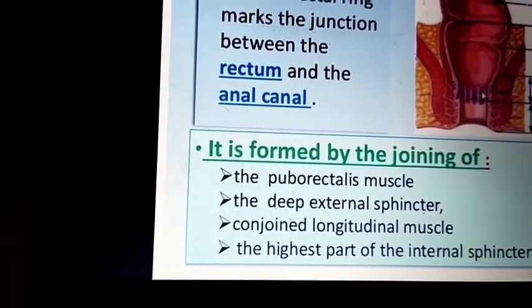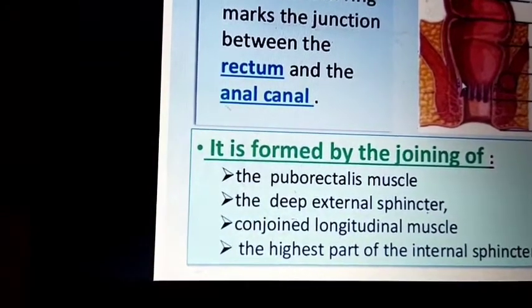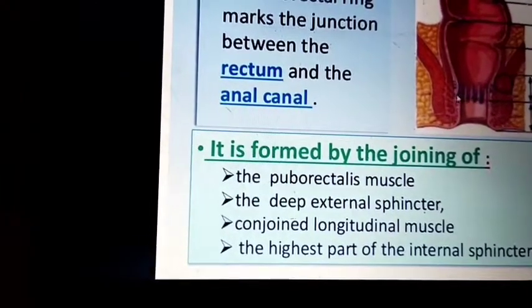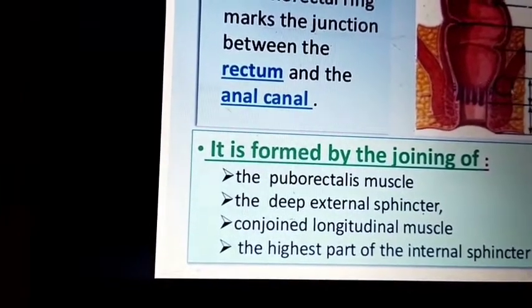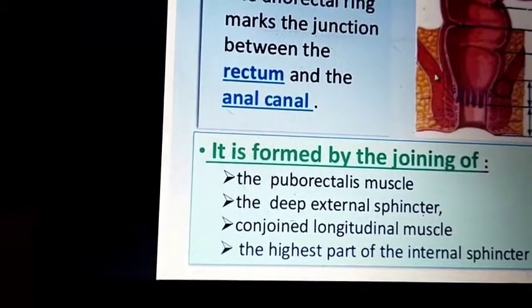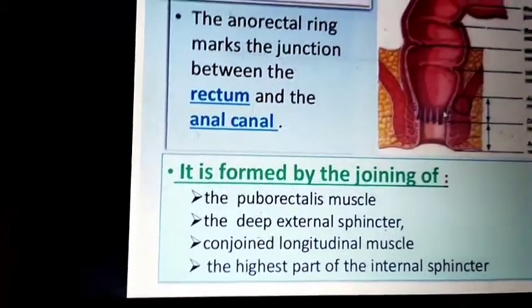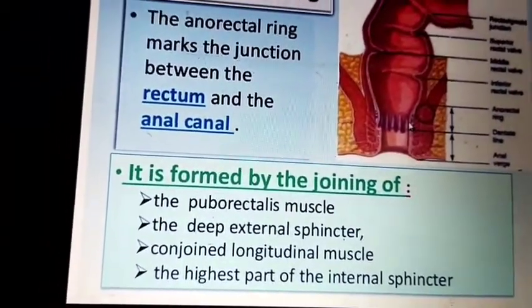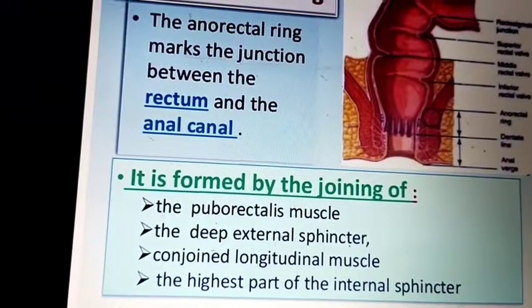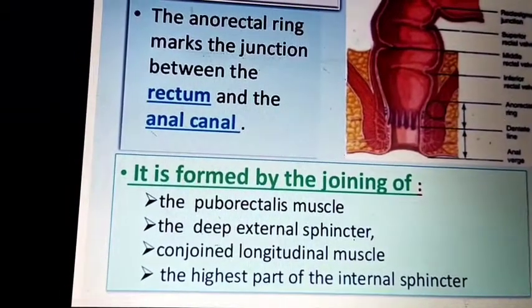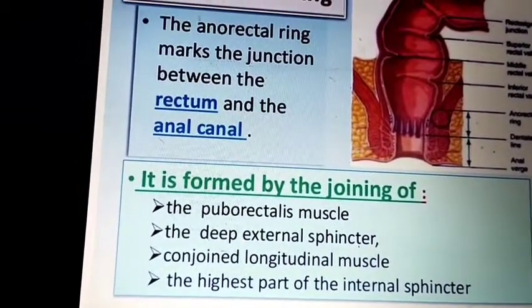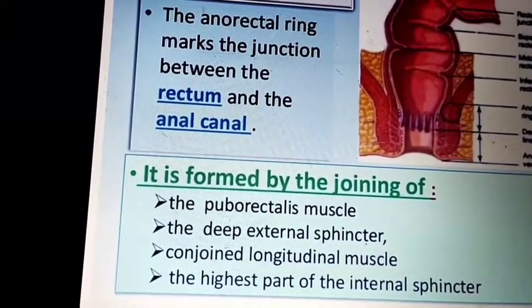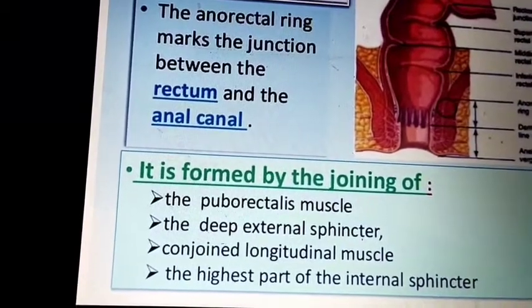The anal canal is divided mainly into 15 mm, 15 mm and 8 mm, upper, middle and lower. The anorectal ring is a very important structure that denotes the junction of the anus and rectum, and it forms the closing of the rectum. If there is any injury to the anorectal ring, it causes fecal incontinence.